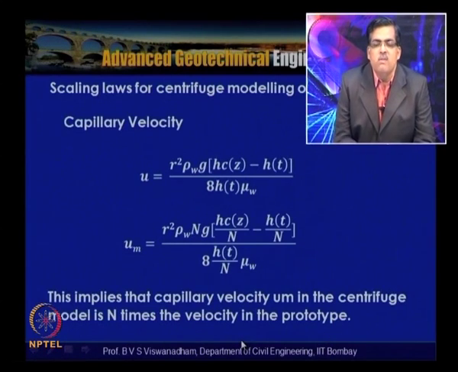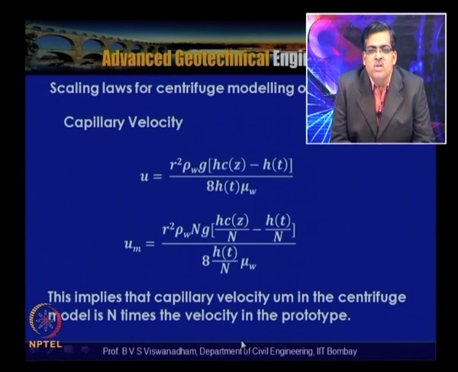So what we have discussed is that capillary rise falls in line with linear similitude conditions, where it is scaled by 1 by n times. That means if the gravity level is increased by n times, the capillary height is scaled by 1 by n times. Similarly, the capillary rising time is scaled by 1 by n square as that of the prototype. Similarly, the capillary velocity is n times that in the prototype.